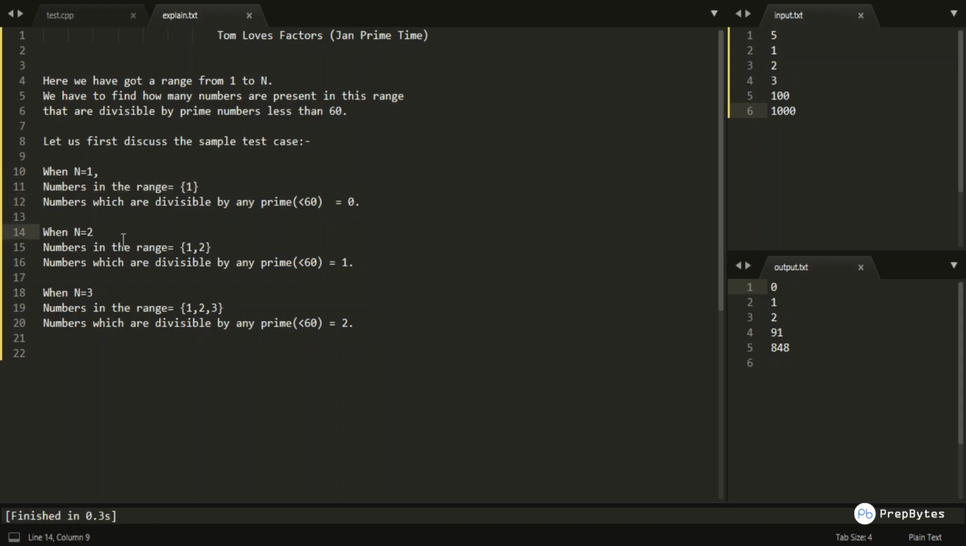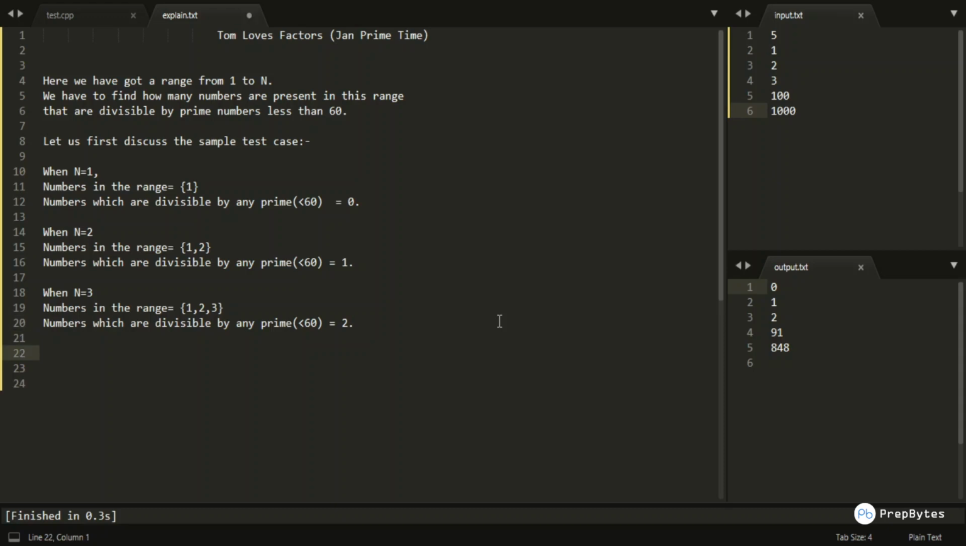Now when n is equal to 2, the numbers in the range are 1 and 2. So the numbers which are divisible by any of the primes less than 60 are only 2, so the answer is 1. Now when n is equal to 3, the numbers in the range are 1, 2 and 3. So the answer, which is nothing but the count of numbers divisible by any prime less than 60, is 2. So these are the outputs for our queries 1, 2 and 3.